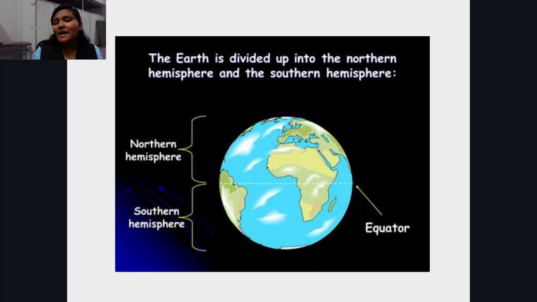Whichever hemisphere receives more sunlight has summer for that area, and when the southern hemisphere receives more sunlight, it is summer in that area, and the rest of the world receives its winter.